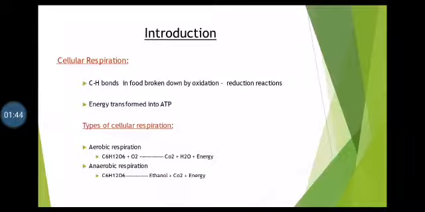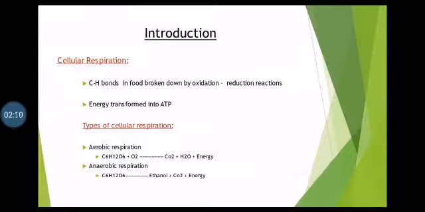Cellular respiration is a process in which carbon-hydrogen bonds present in the food are broken down by oxidation reduction reactions, and the energy that is released during these reactions is transformed into ATP. What is ATP? ATPs are energy-rich molecules. They provide energy whenever the body, the organism, or the cells need it.